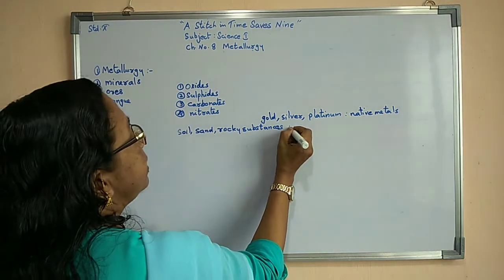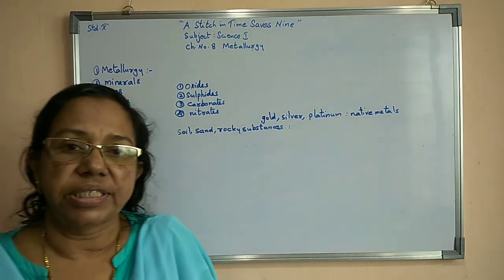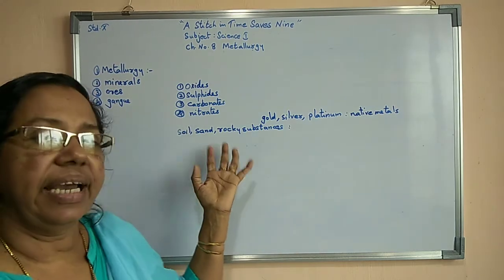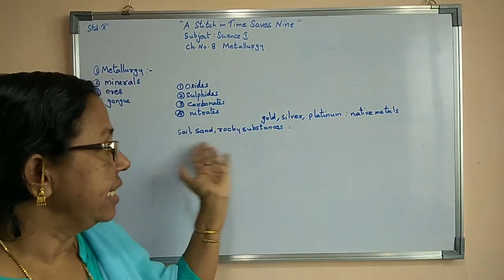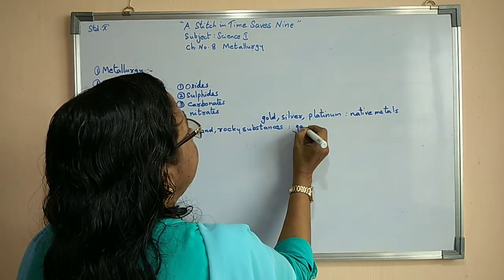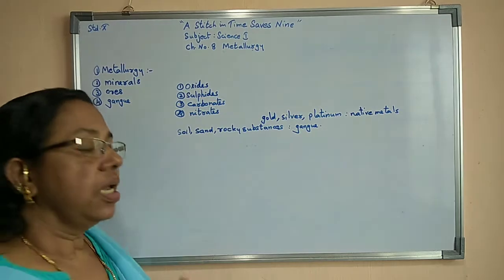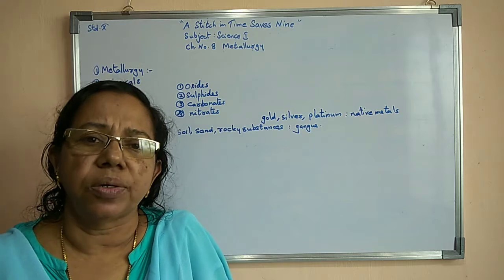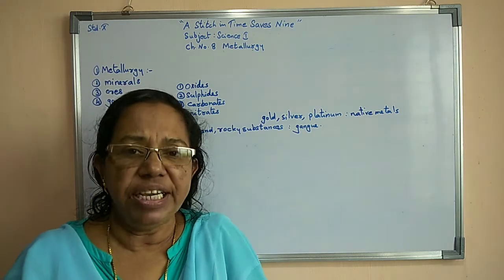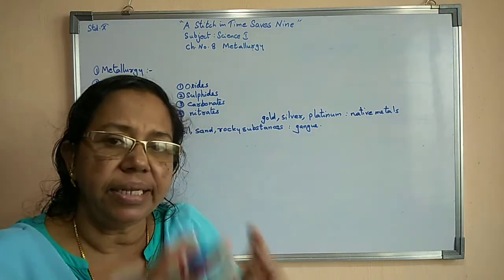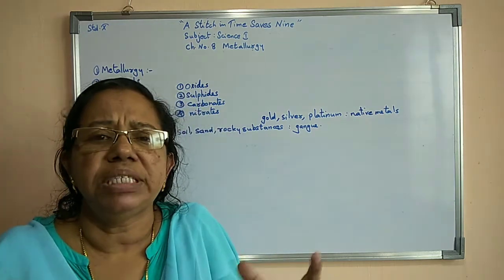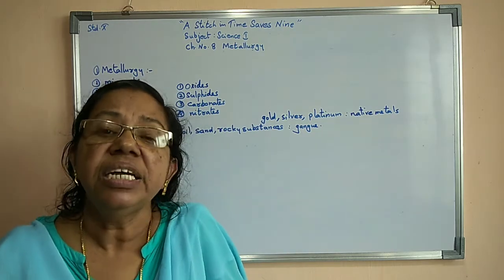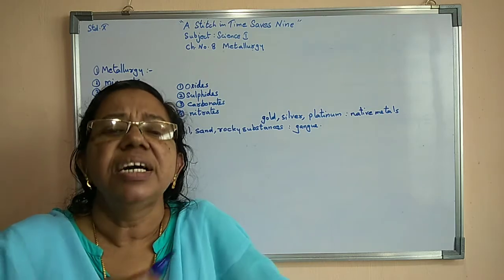So we can say that in the ores there will be various impurities, like soil, sand, as well as rocky substances. These substances are known as gangue. Normally, the gangue particles which are there in the ore, they separate at the place where they remove it, from the mine they dig and remove out. They will find so many muddy particles, sandy particles, rocky particles are there. So at the site itself they remove all unwanted substances.